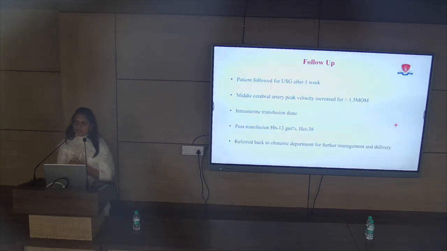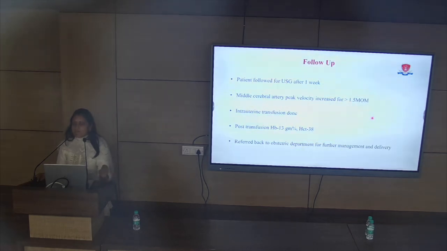This was around 35 weeks at that time, and in USG again the middle cerebral artery peak systolic velocity was more than 1.5 multiple of median, because when we give blood, the hemolysis is still ongoing in the fetus, and it breaks around 2% hematocrit per day. So we gave a hematocrit of around 34%. So in 7 days, around 10 to 14% hematocrit. Again hemolysis is there. So again it was around 16 to 20 hematocrit.